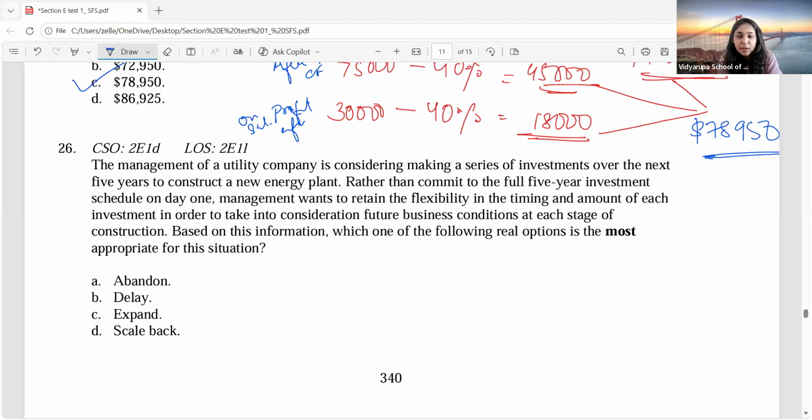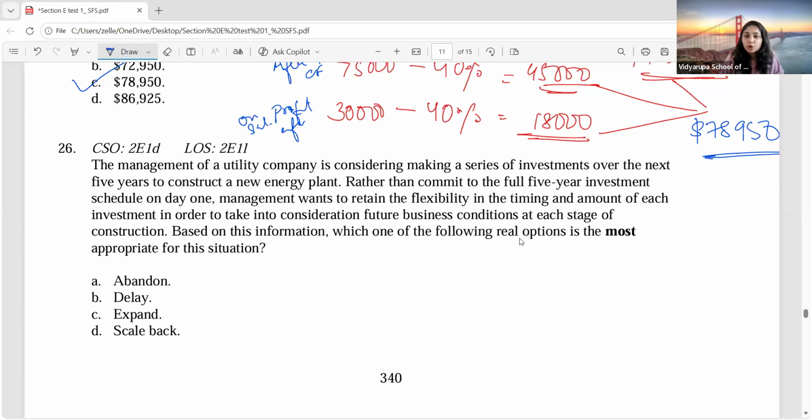Okay. So now, where were we? So what was the situation, guys? They want to make a series of investments over the next 5 years, wherein they want to construct a new energy plant. So rather than commit to a full 5-year investment schedule on day one, they want to have certain flexibility in the timing. So what do they decide?